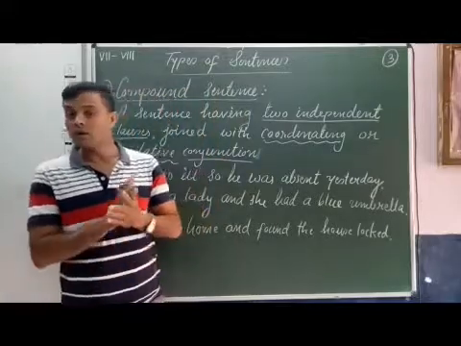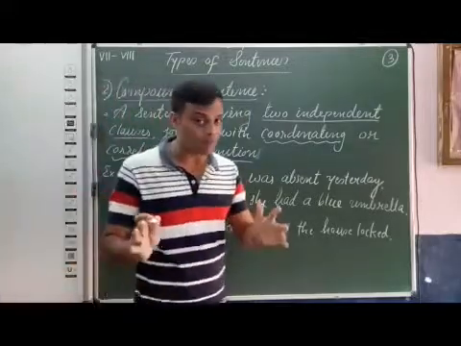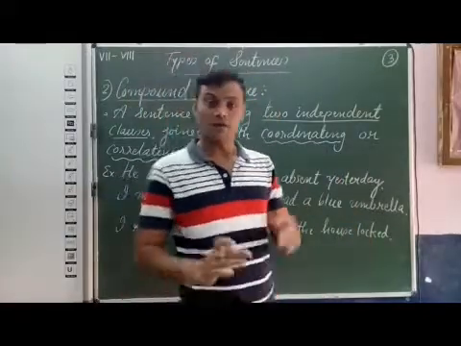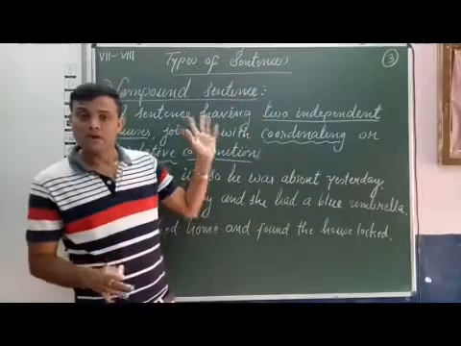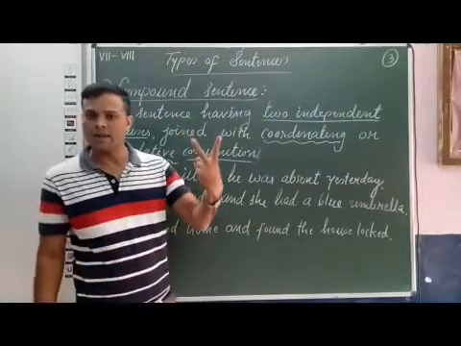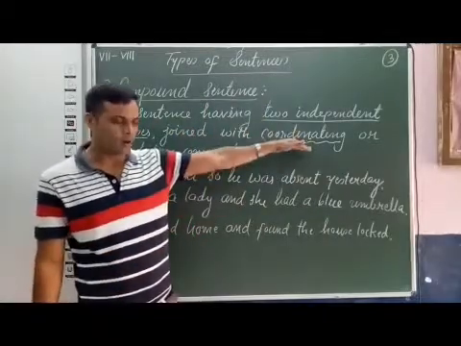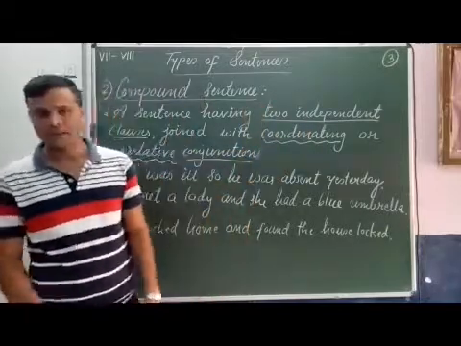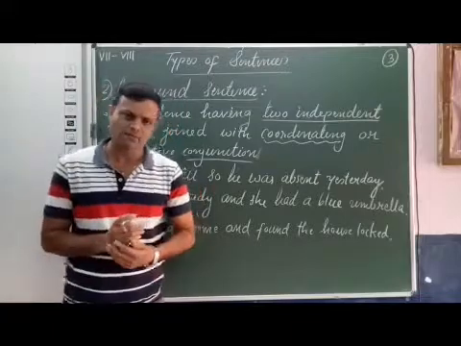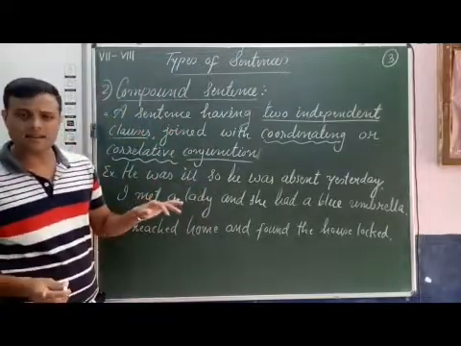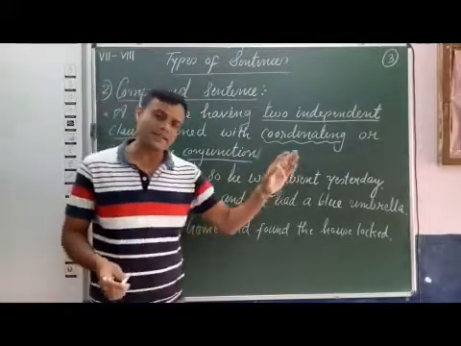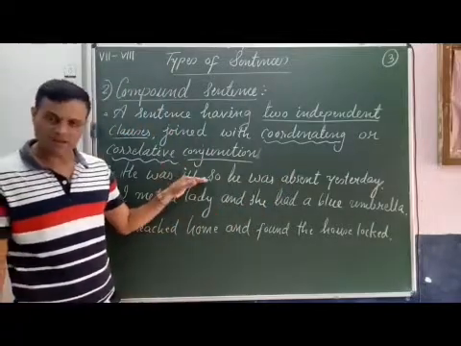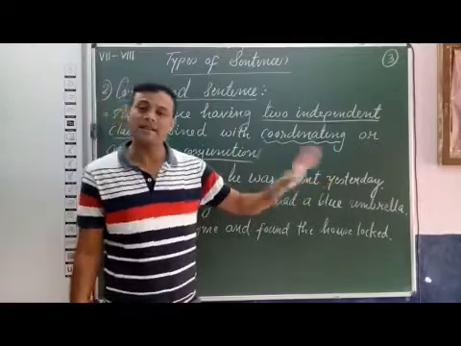So, two independent clauses joined with a coordinating or correlative conjunction make a compound sentence. I hope you have understood the meaning and the characteristic or feature of a compound sentence. Now see some sentences. He was ill, so he was absent yesterday.